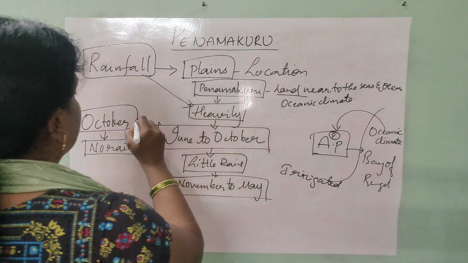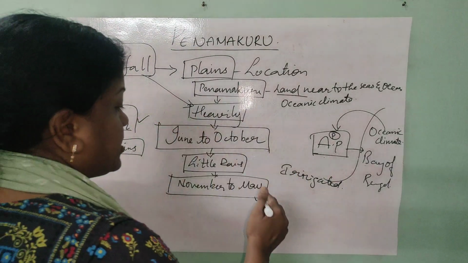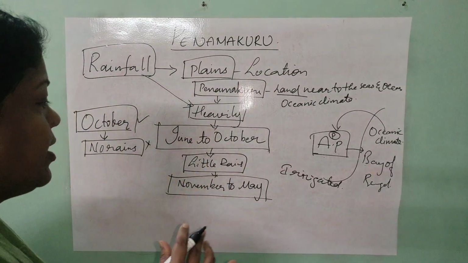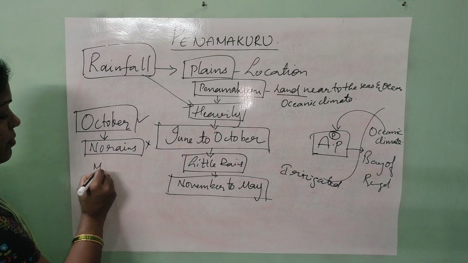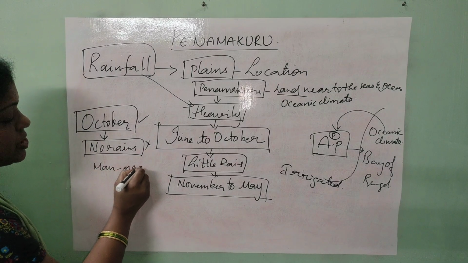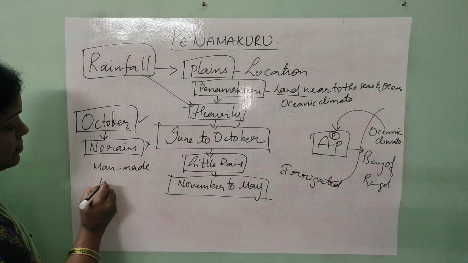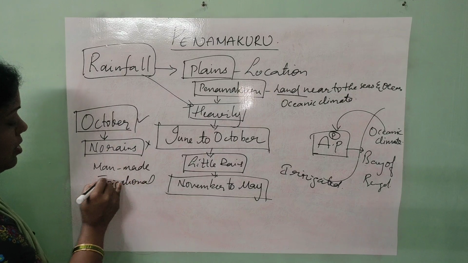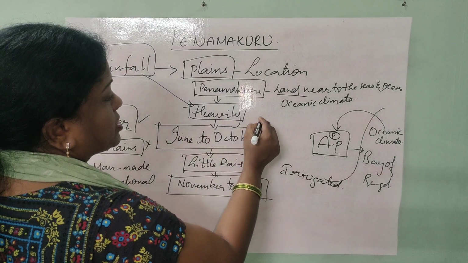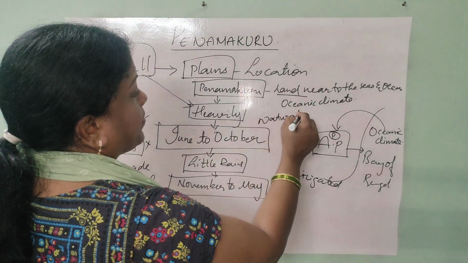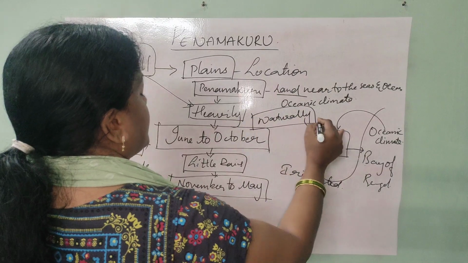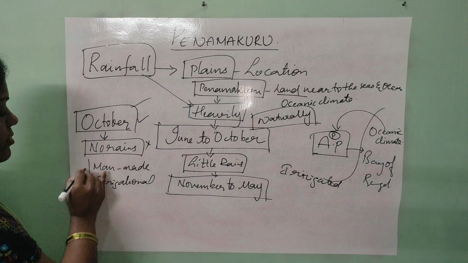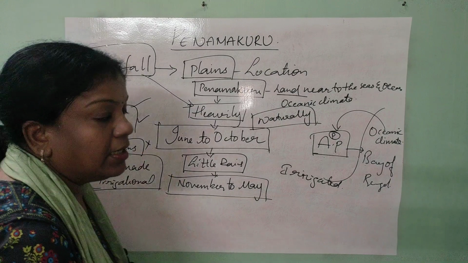But what about the period of October? During October, when you are confirming that there are no rains, we have to depend on the man-made irrigational provisions. Till that period of time, everything was going naturally, really very happy. But when it is the time of irrigation during October, when there are no rains, we have to depend upon man-made irrigational projects.